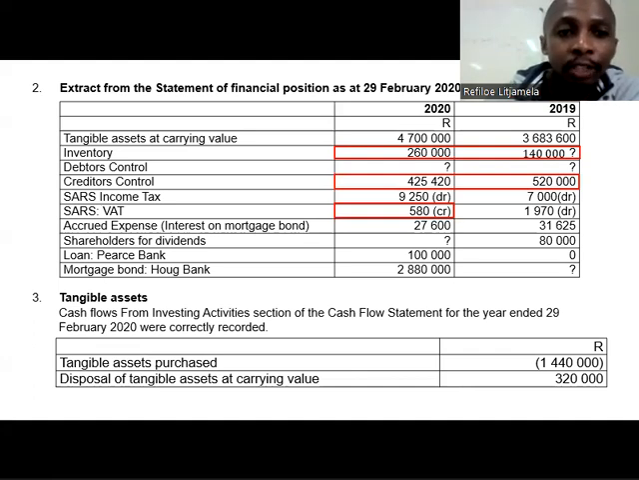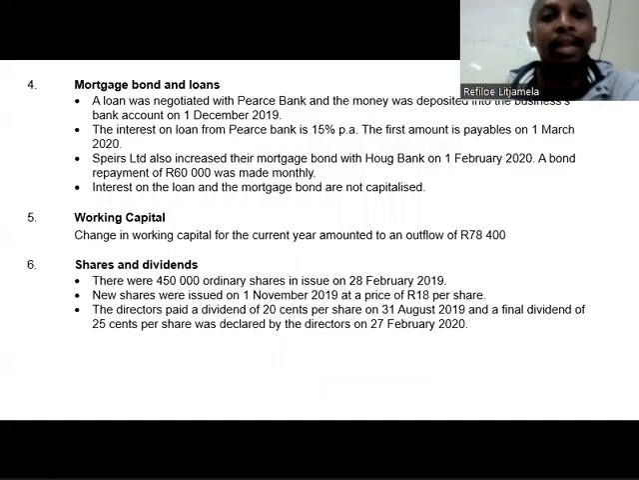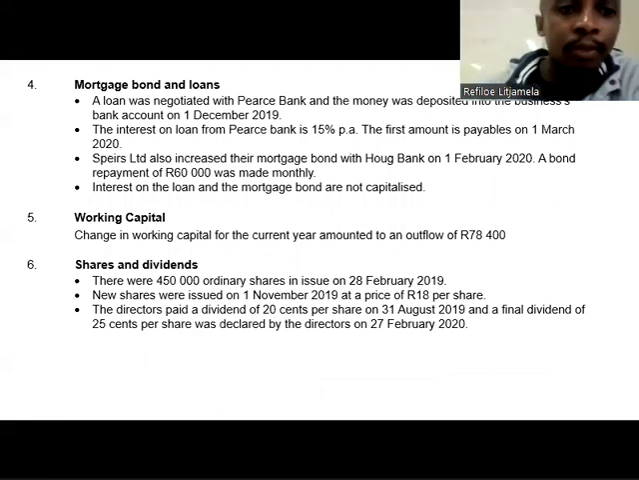So they gave us the cash flows from investing activities section of the cash flow statement for the year ended 29th of February 2020, and they're telling me that they were correctly recorded. Tangible assets purchased is 1,440,000. Disposals of tangible assets at carrying value will be 320,000, which at the moment is not helping me in calculating depreciation. I will simply continue reading. Oh, and now I like it when they do it this way because they're giving it to you in sections. When they give it to you in sections, then you know that I'm simply working with this section. I need to calculate what I need to calculate.